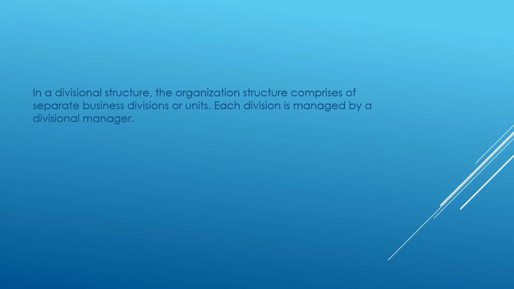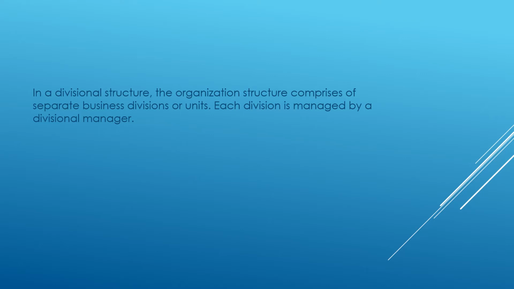Now, in a divisional structure, the organization structure comprises separate business divisions or units. Each division is managed by a divisional manager. So when one organization consists of separate business divisions or different units, that will be called a divisional structure.